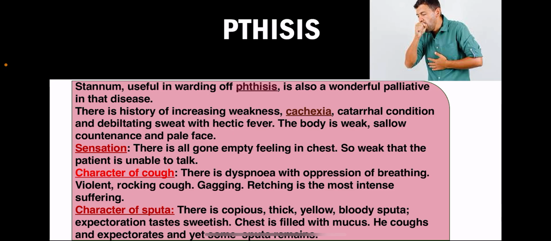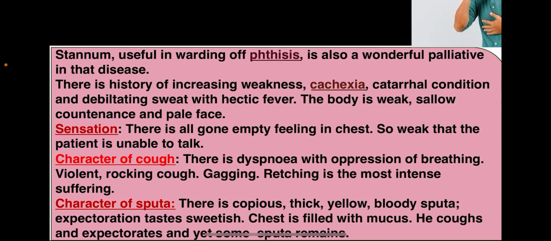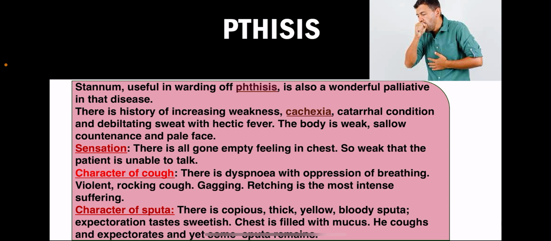Moving further to pulmonary tuberculosis, phthisis is the old term, now we refer to it as pulmonary TB. So Stannum met is useful in warding off the cases of phthisis or TB. It is used as a wonderful palliative in the disease. It immediately relieves the complaints.